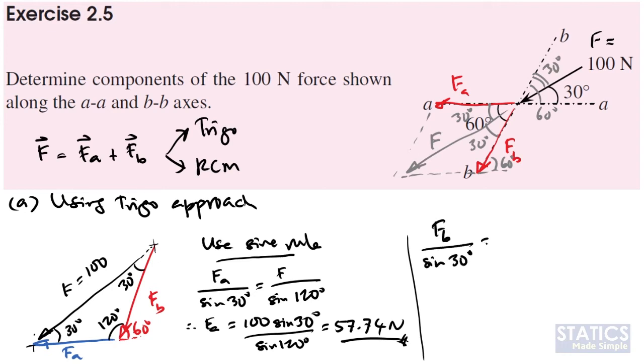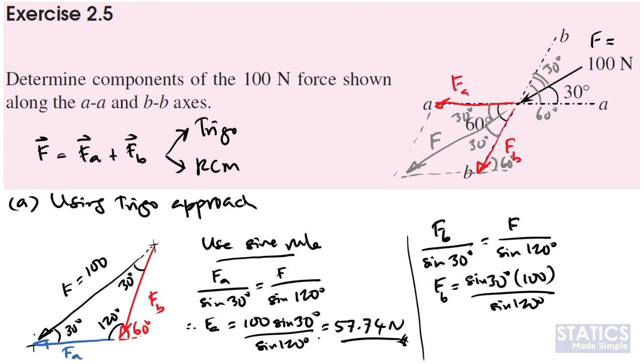Using the same sine rule, we can take FB over the sine of the angle opposing FB, in this case 30 degrees, equals F over the sine of the angle opposing F, in this case 120 degrees. So we will get FB equals sine 30 degrees times F, which is 100, over sine 120 degrees. If we refer back to this equation, we will end up with the same magnitude, 57.74 Newton for FB.